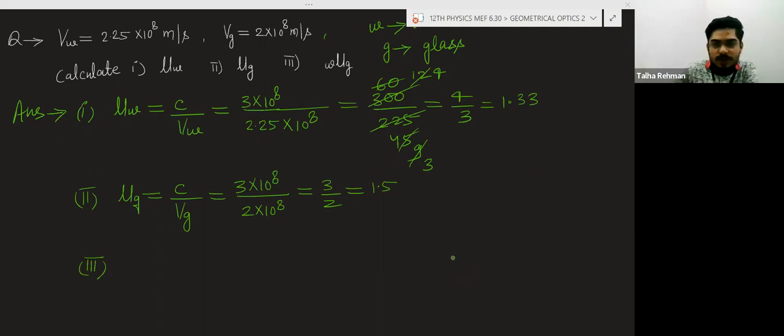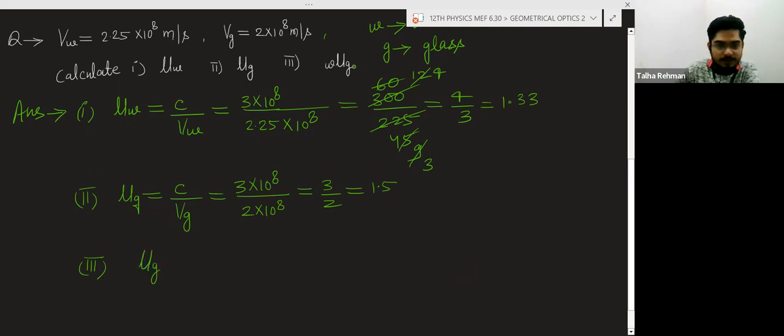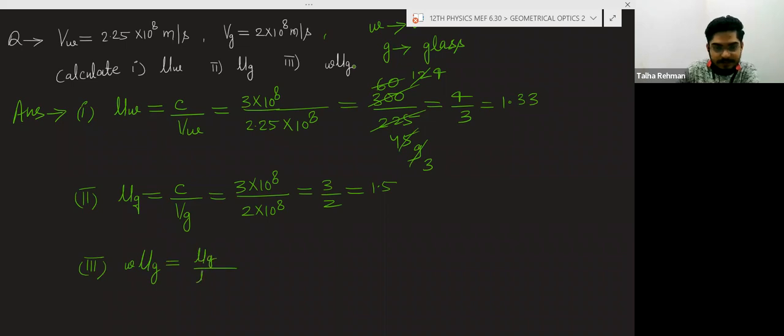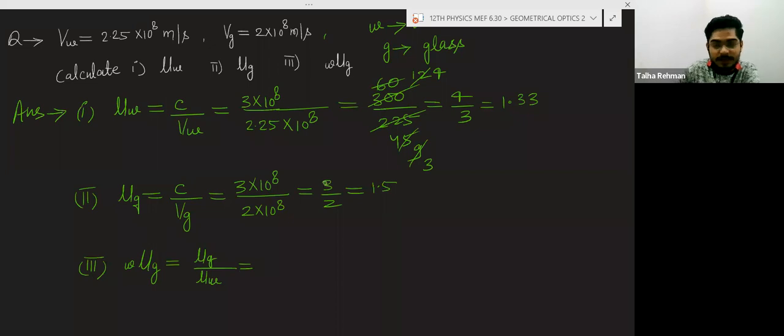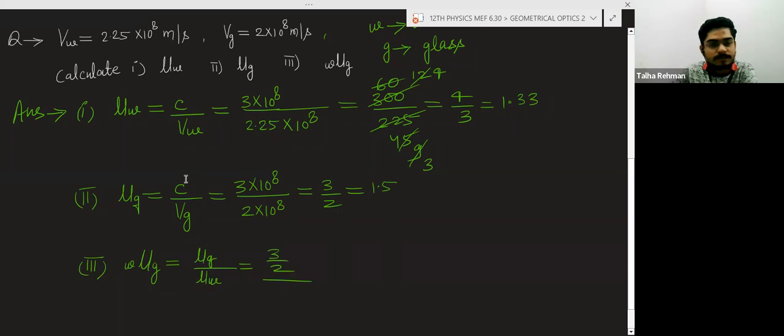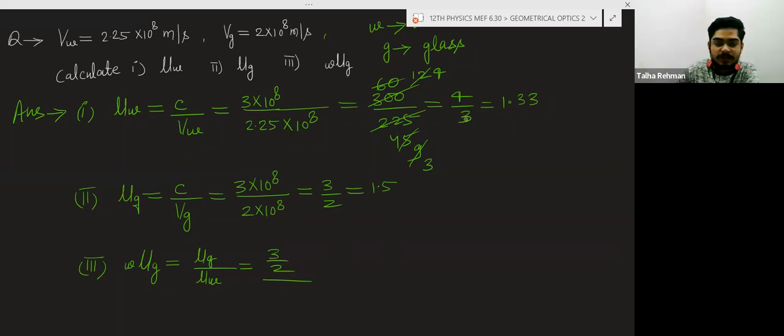Okay, so answer number third. We want to find the refractive index of glass with respect to water. This can be written as refractive index of glass divided by refractive index of water. We have the refractive index of glass, that is 3 divided by 2. And what is the refractive index of water? 4 divided by 3, 1.3.